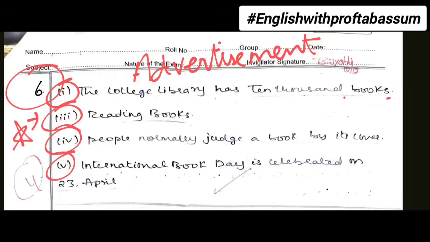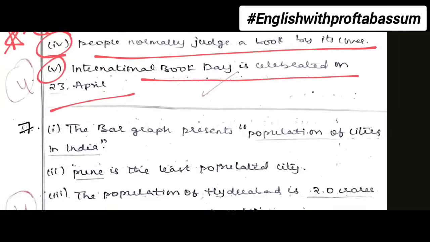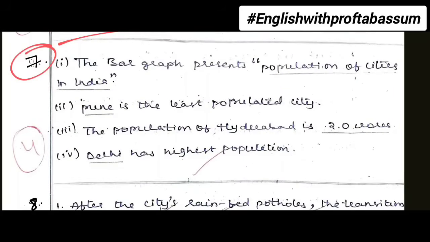For example, the first question was, how many books does the library have? So total is 10,000 books you can mention. Or the last one, the question was, when is International Book Day celebrated? Answer is, the International Book Day is celebrated on 23rd April. So properly in full complete sentences you must write, or one word. Now moving on to bit number 7, that is bar graph. So either bar graph or pie chart, any one will come definitely. So for this also you must write bit number 7 and 1 to 4 Roman numbers. Again you'll get 6 questions, 1 mark each.